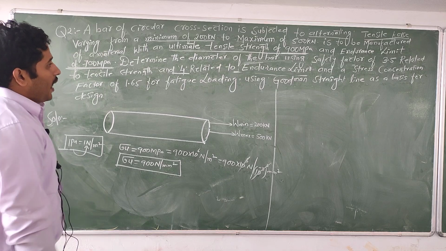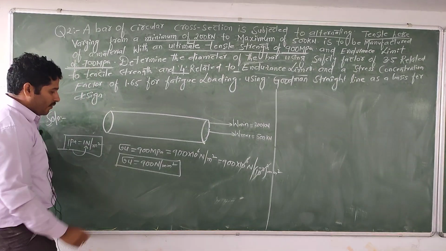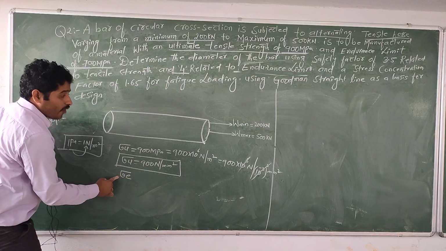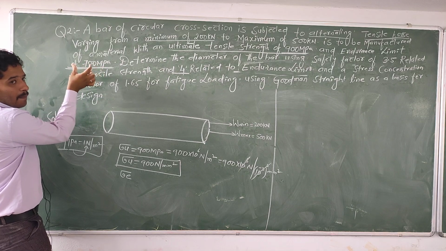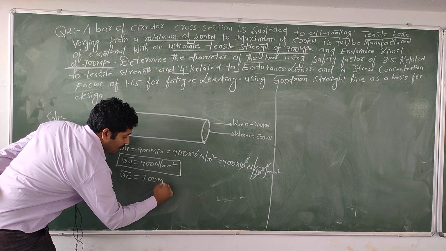And the endurance limit is also given, sigma E. The endurance limit of the material is given as 700 megapascal.